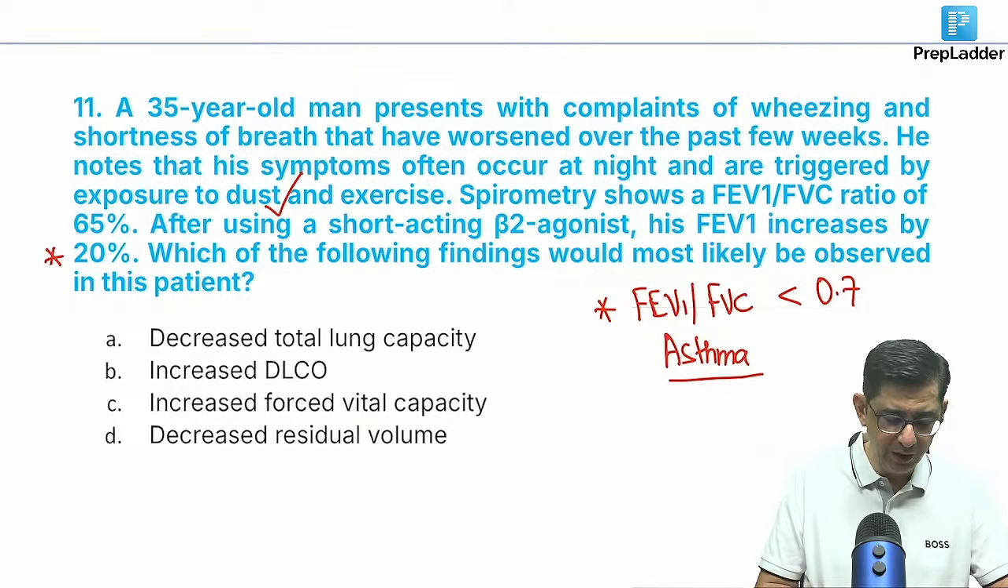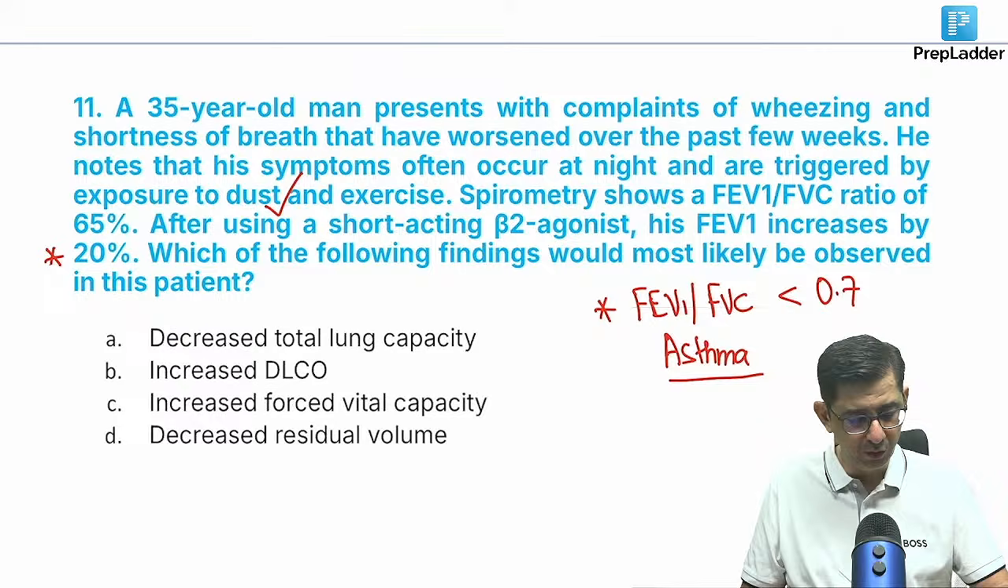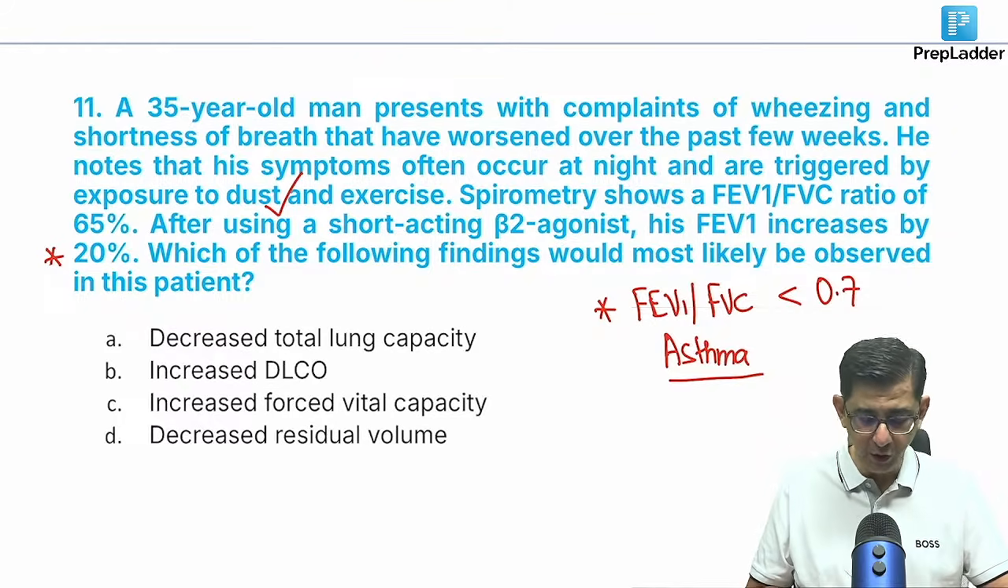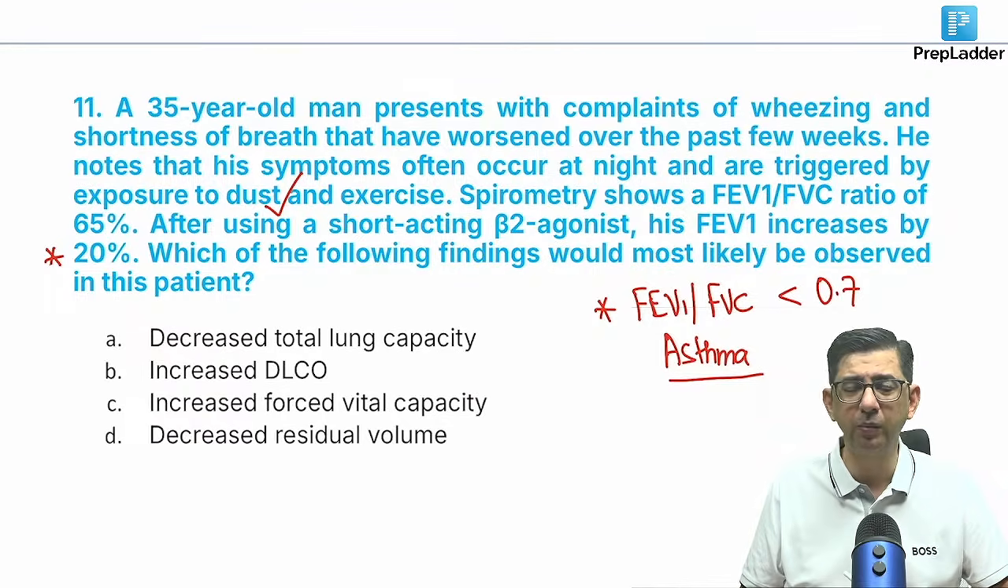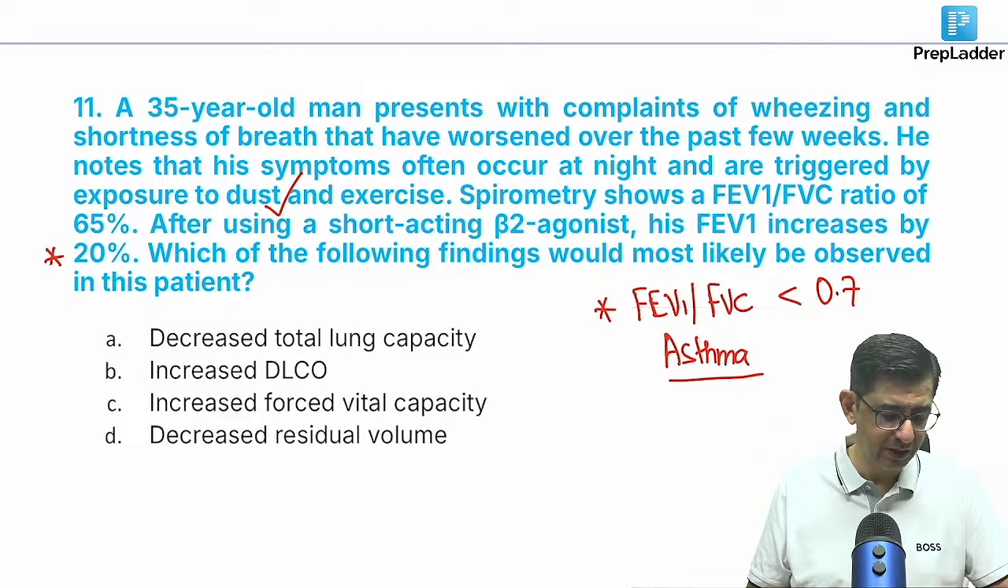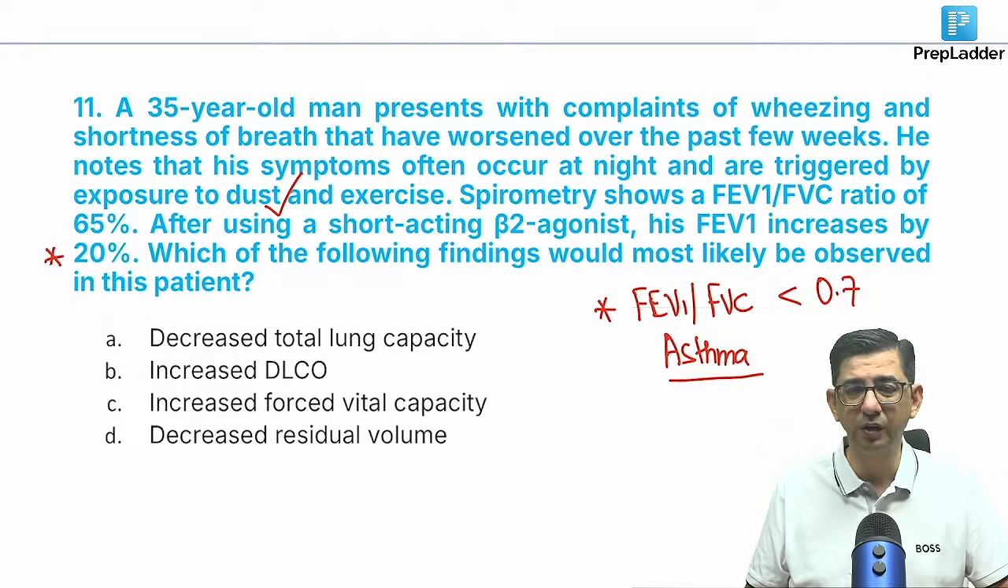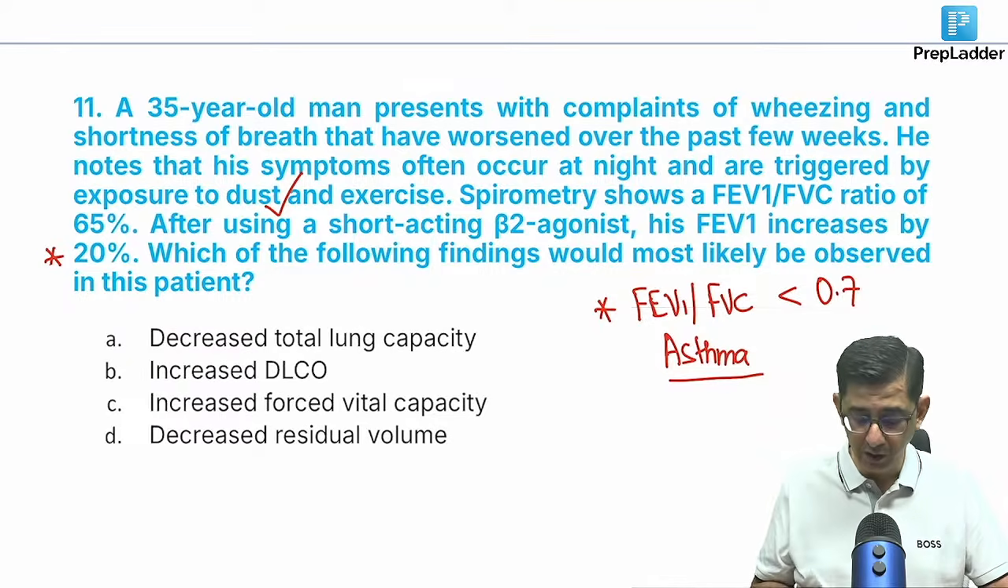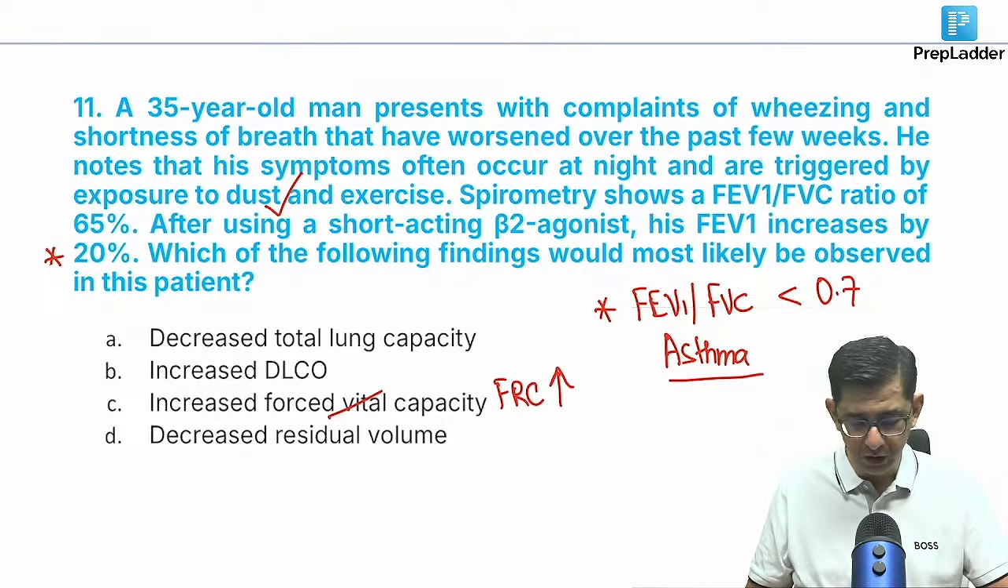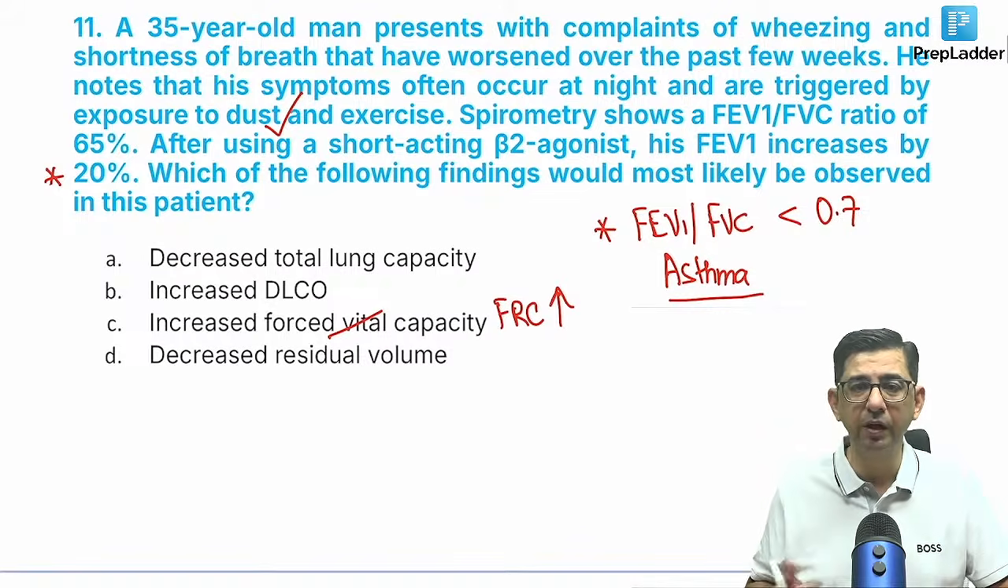Now, he asks what would be the most likely observed finding in this particular patient. I'm getting one answer as forced vital capacity being increased. See guys, if an asthmatic is having a severe attack, during the attack do you have a forced vital capacity increase? No, it is the functional residual capacity. I think you guys are mixing it with FRC. It is FRC that is increased, not the forced vital capacity. In an asthmatic patient, we have air trapping. The air trapping can explain the FRC increasing, but not the forced vital capacity.